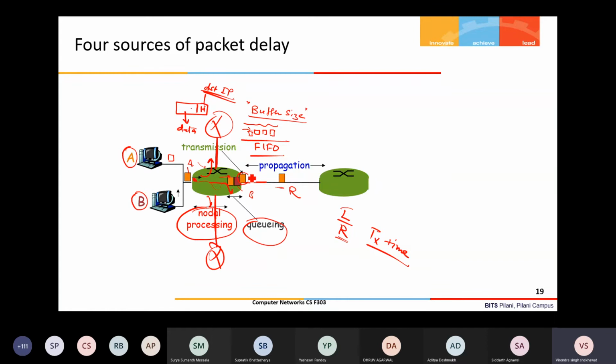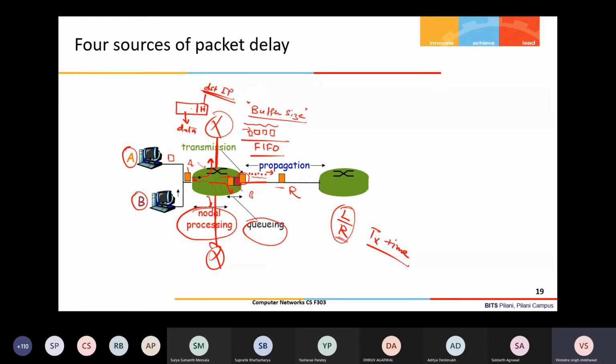Now, in transmission, bit by bit the packet becomes available on the link. Some of the bits of that packet are already on the link, and some are still coming, because the rate at which the bits are laid down on the link depends on L by R. It will take L by R of time for the entire packet to come onto the link. And then these bits will propagate.